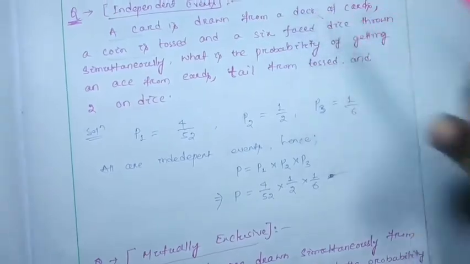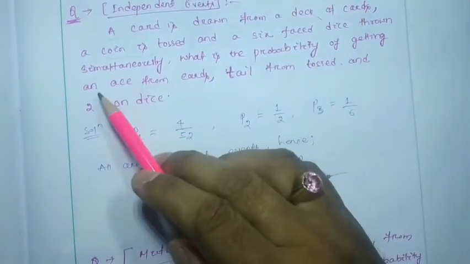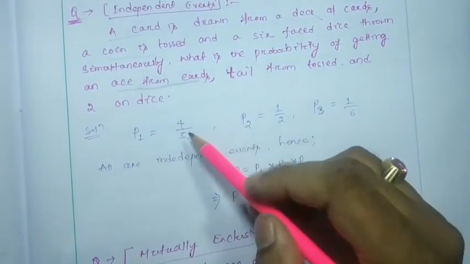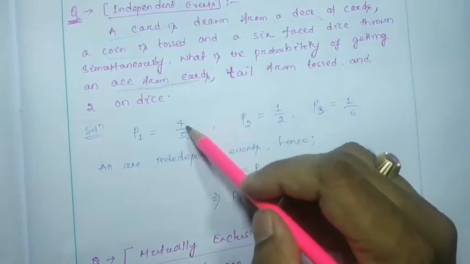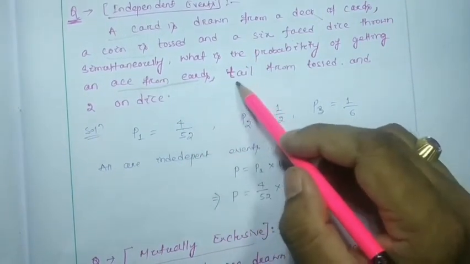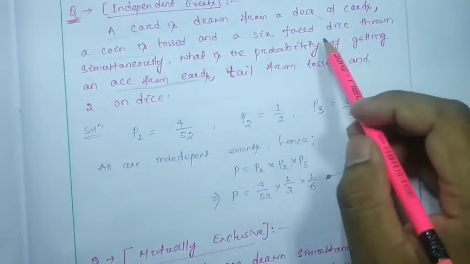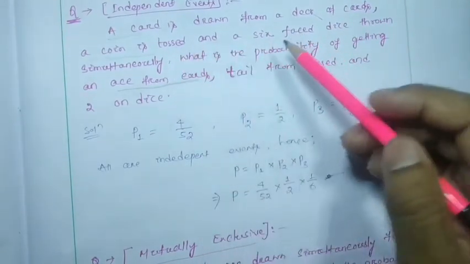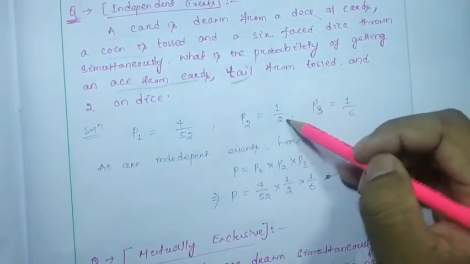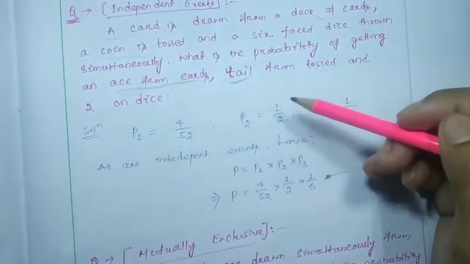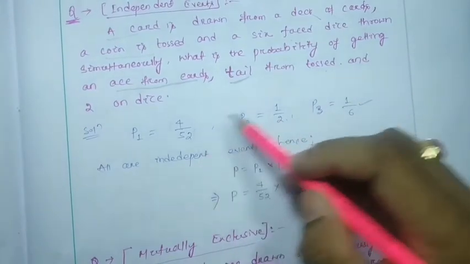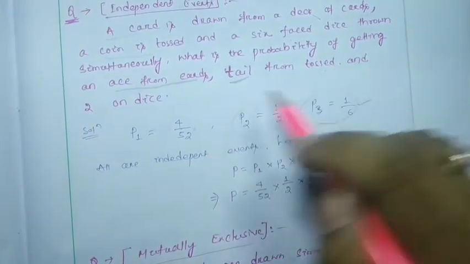The probability of getting an ace from the cards will be 4 by 52, because 4 aces are there. Tail from the toss: whenever we toss a coin, the probability of getting tail will be 1 by 2, and getting 2 on the dice will be 1 by 6. So these are the three independent events.